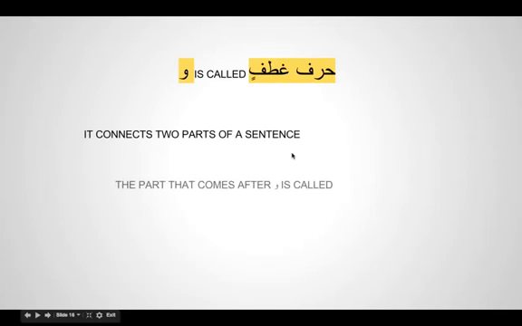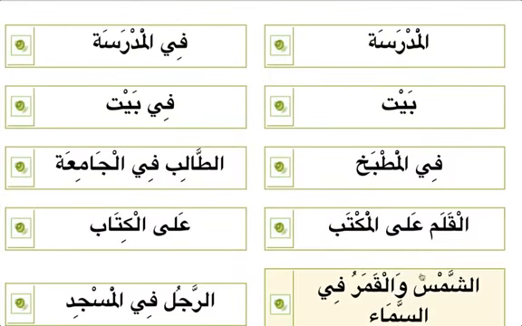Harfu atfin means it connects two parts of a sentence, and the part which comes after wow is called ma'tufun ala, which is connected to the one before. Here we have harfu atfin, and al qamaru is connected to ash-shamsu. If ash-shamsu is mubtada, wow and al qamaru are still a part of the mubtada, not a khabar. So it's ash-shamsu wal qamaru, the sun and the moon.